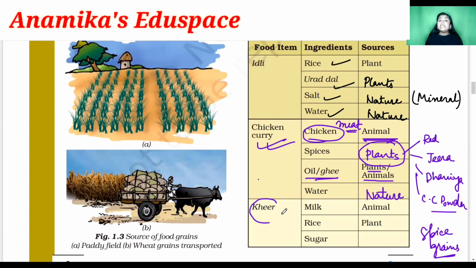Now to make the kheer, which is known as paish or paisam, what do we need? We need milk, we need rice, and we need sugar. So milk is obtained from the cow, that is an animal. Rice is obtained from the paddy plant, and sugar is obtained from sugar cane. Clear, students? So here we can see two pictures.